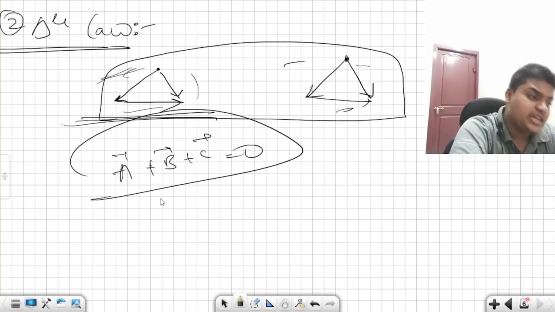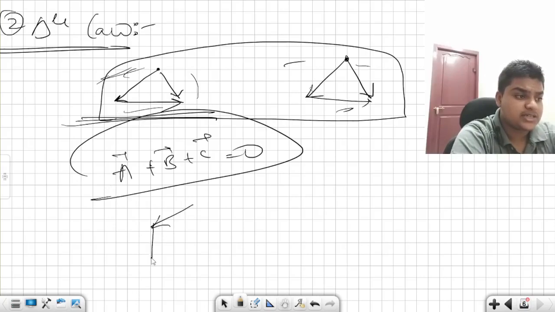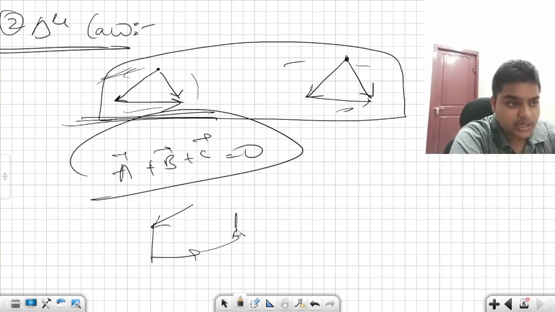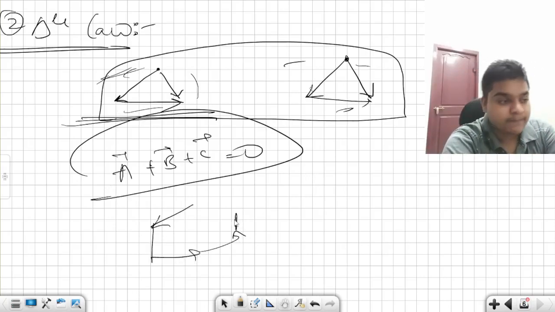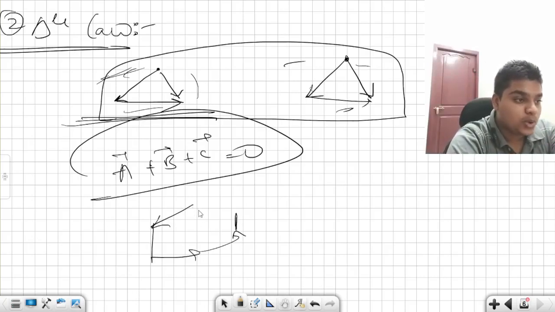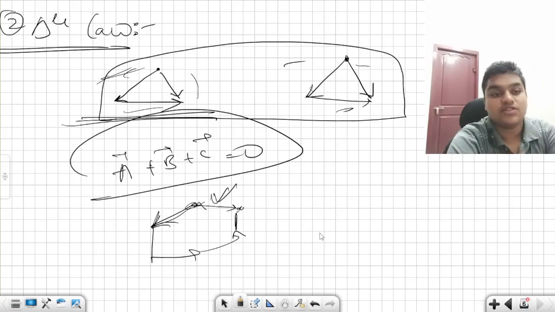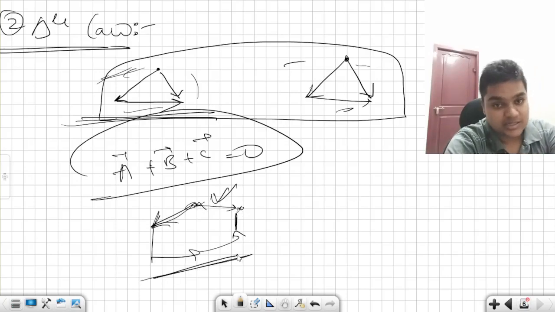If you take any polygon, a hexagon, heptagon, octagon, nonagon, decagon, and leave only one side unclosed, then that unclosed side is closed by the resultant in the opposite order to the one in which you have taken the vectors.